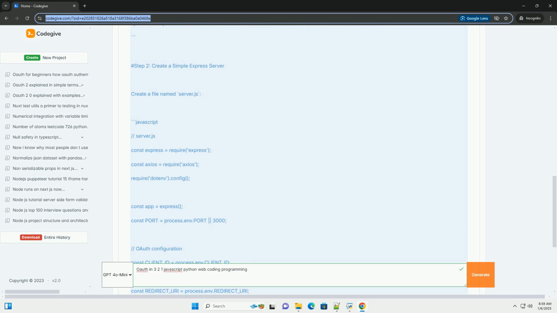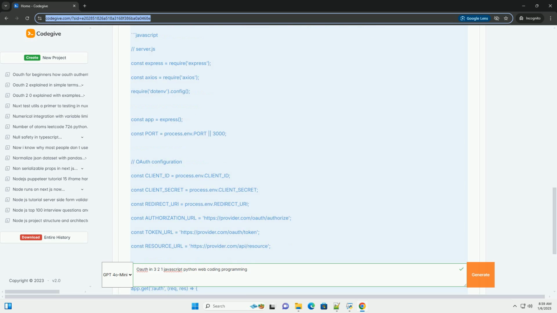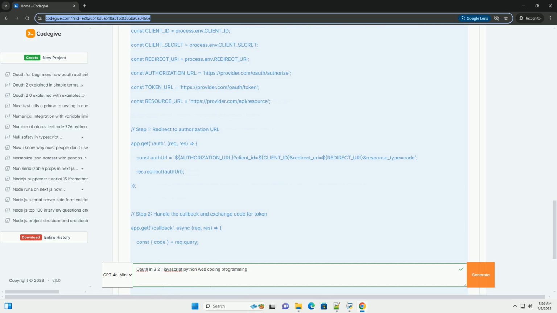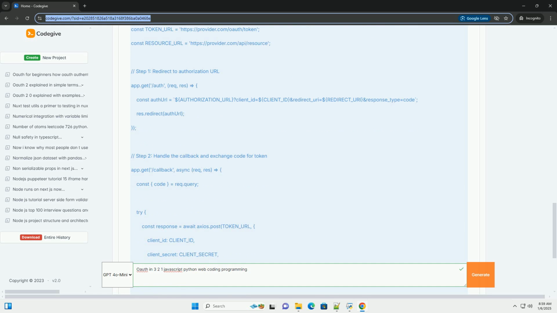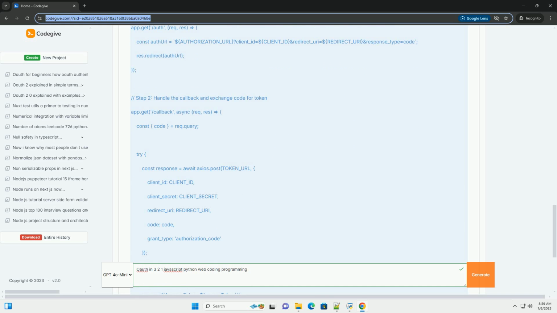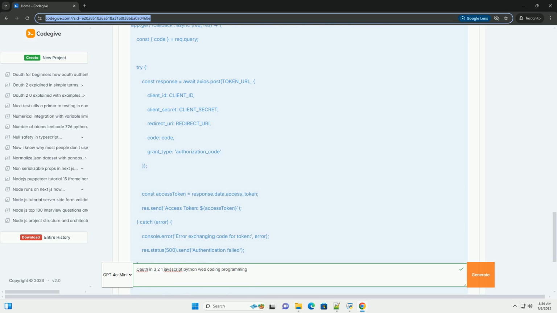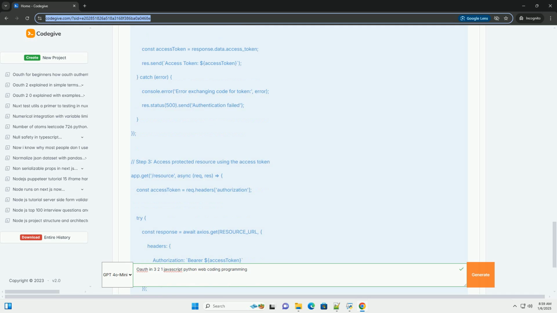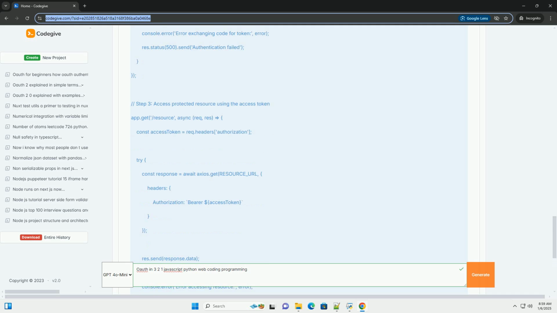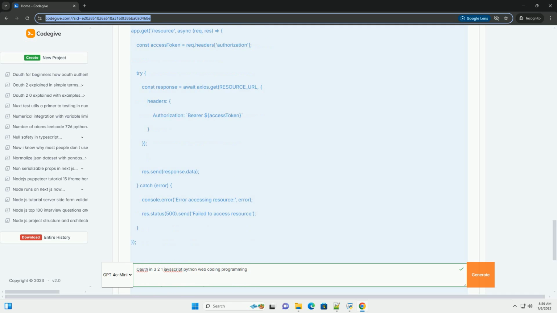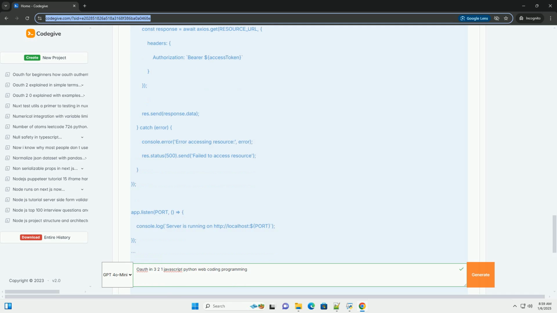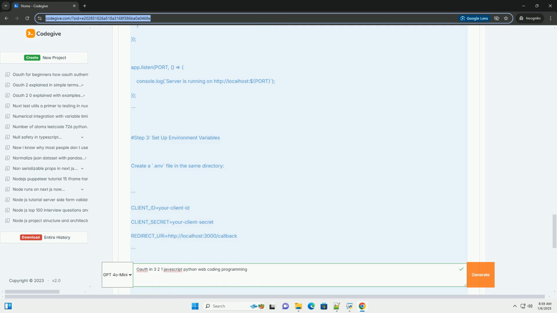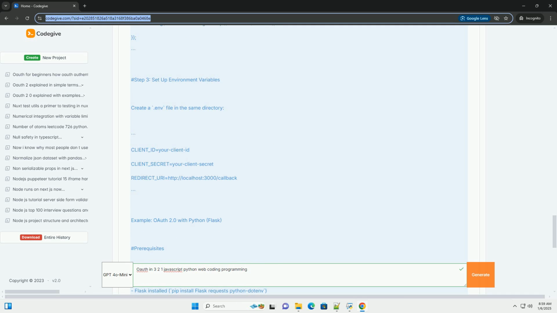What is OAuth? OAuth works by issuing access tokens to third-party applications. These tokens are then used to access the user's data from an API. The main roles in the OAuth flow are: 1. Resource owner, the user who owns the data. 2. Client, the application requesting access, the third-party app. 3. Authorization server, the server that authenticates the resource owner and issues access tokens. 4. Resource server, the server hosting the user's data, API.